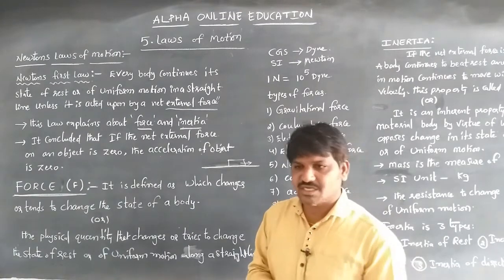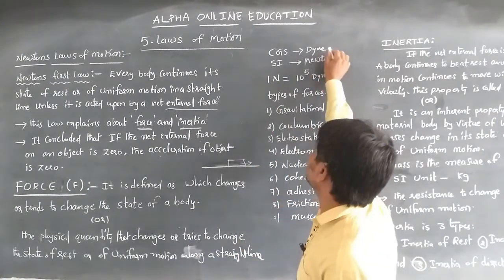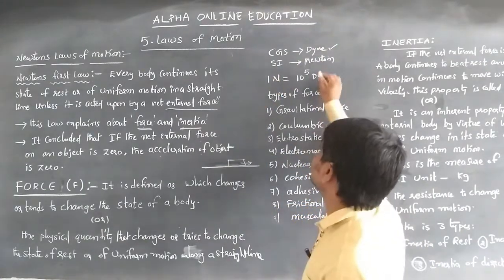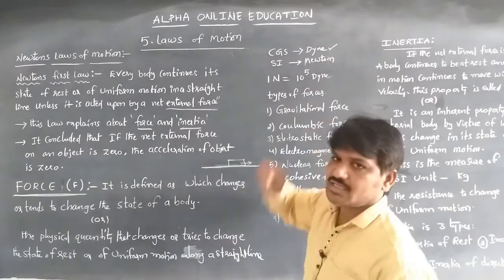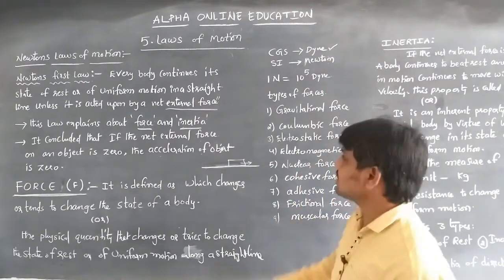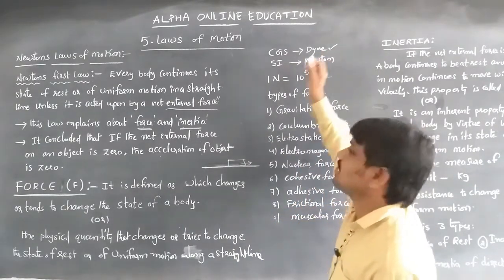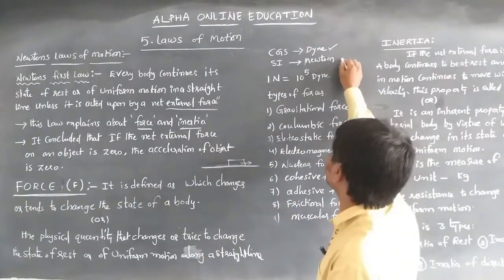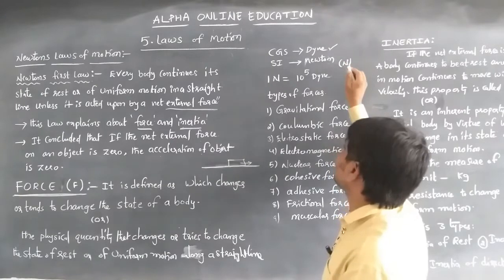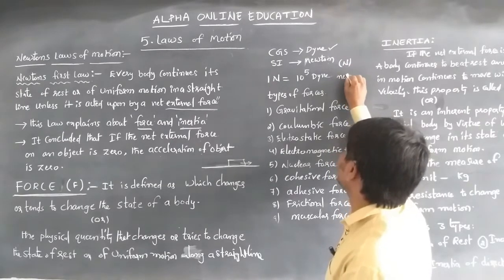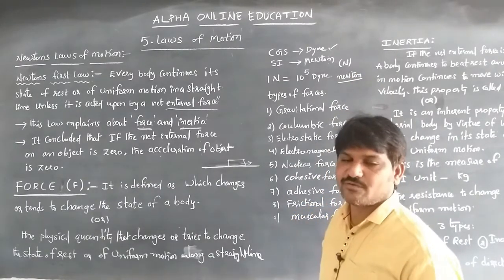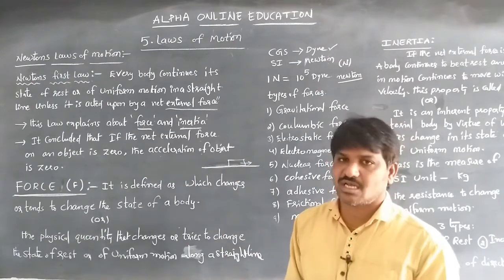Force is measured in CGS units in dynes, and in the SI system in newtons. Newton is denoted with a capital N. If you want to write the full name, we should write it in small letters because it is the name of the scientist who gave an explanation about force and inertia, meaning Newton's laws of motion.